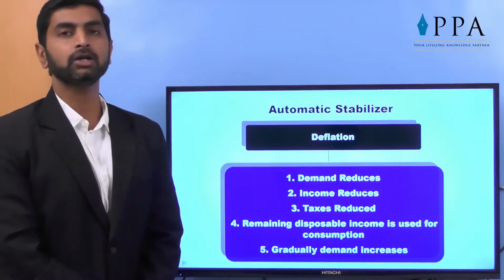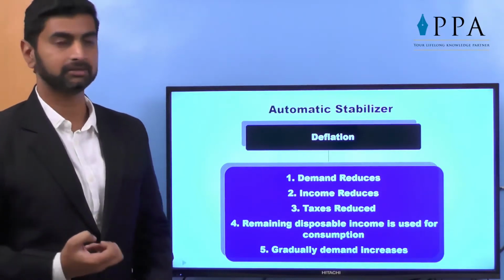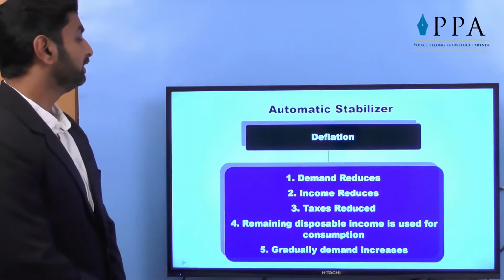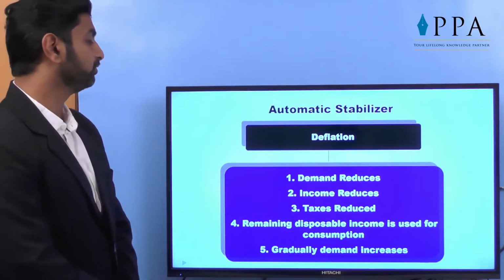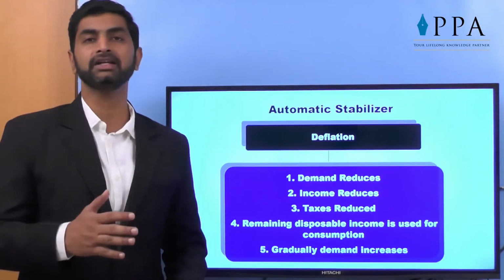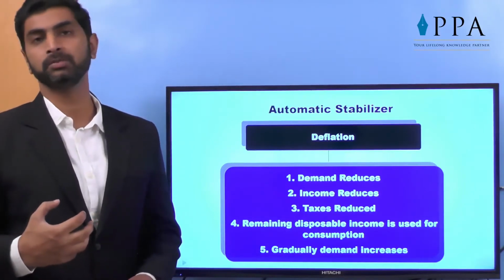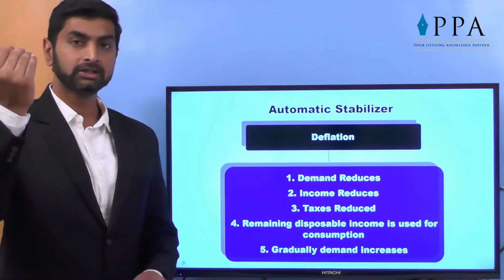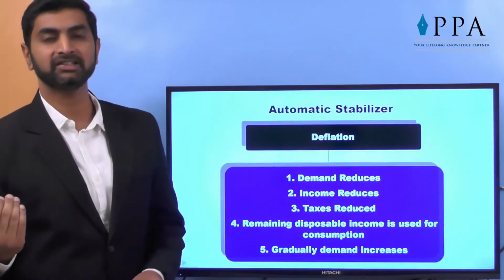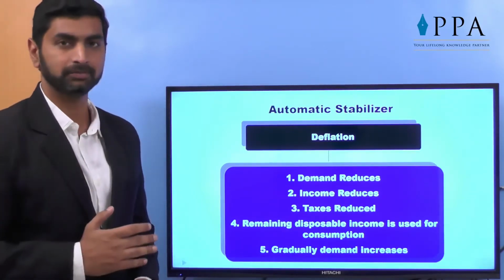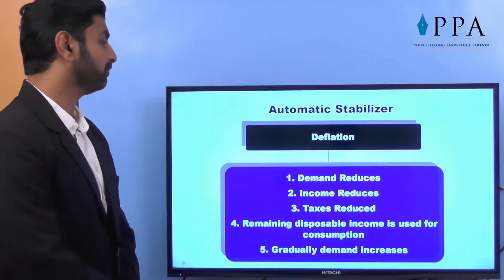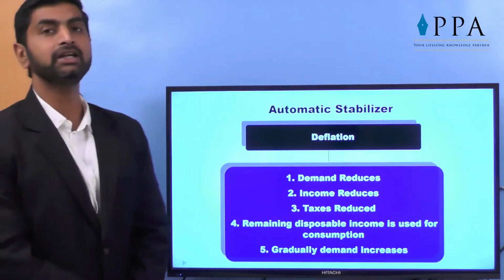As the incomes are lower, automatically the direct taxes come down. So taxes are reduced. The remaining disposable income is used for consumption. For example, earlier maybe a 30% tax bracket was there, 70% was called disposable income. Now people came down to the 20% tax bracket, so 80% is disposable income. So the disposable income is available. Gradually the demand will increase.